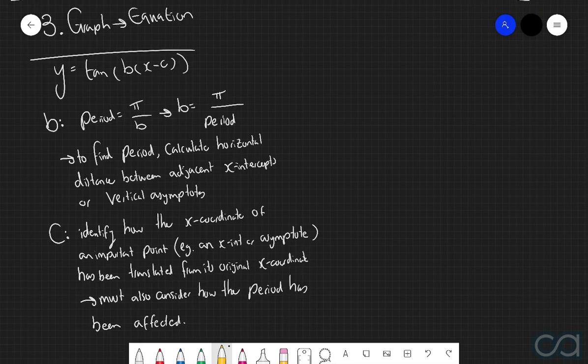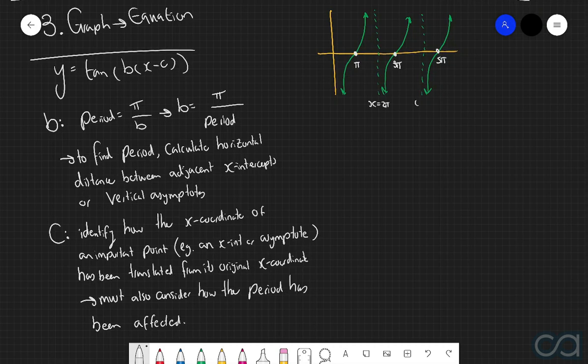So we're going to start off with this graph of a tangent function. Alrighty, so for this particular graph, we have x-intercepts at x equals pi, x equals 3 pi, and x equals 5 pi. Furthermore, we have vertical asymptotes at x equals 2 pi and at 4 pi. So let's start off by finding the value of b.